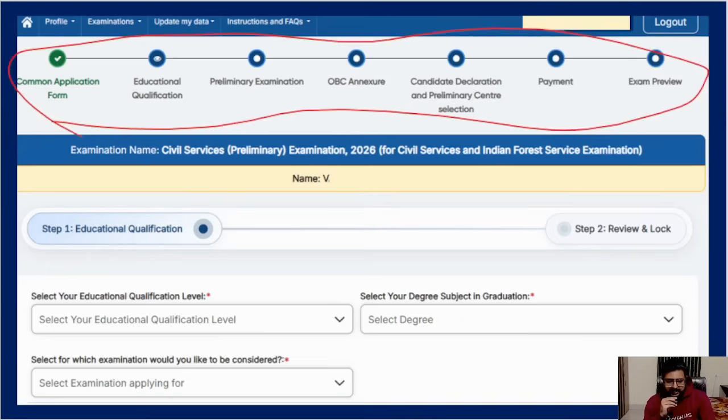Okay, you have to fill these many pages, which is your common application form, which is done. Educational, you have to do, preliminary exam, OBC annexure. This is one of the most lengthy ones. OBC annexure and all is very, very lengthy. Okay, so this we will try to fill now.